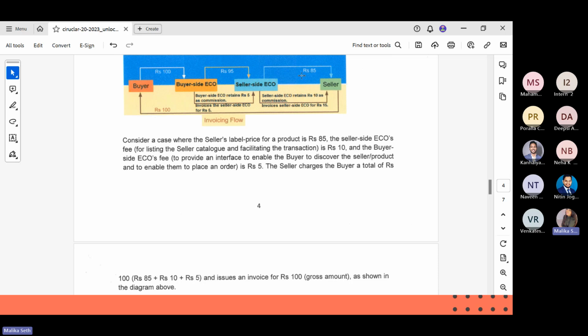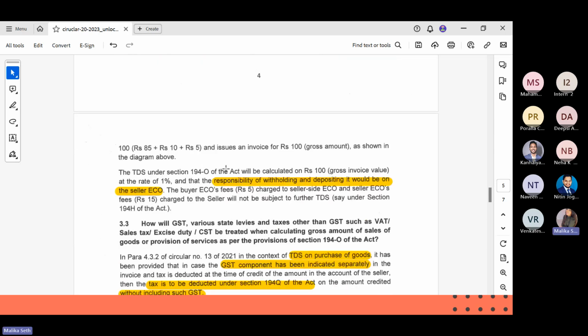The product was supposed to fetch 85 rupees, and then all these charges came into the picture. In this case, the responsibility of withholding and depositing is with the seller side ECO. As I said earlier, these are just examples. The baseline is that the seller side ECO is the one that deducts the tax and deposits it to the government.